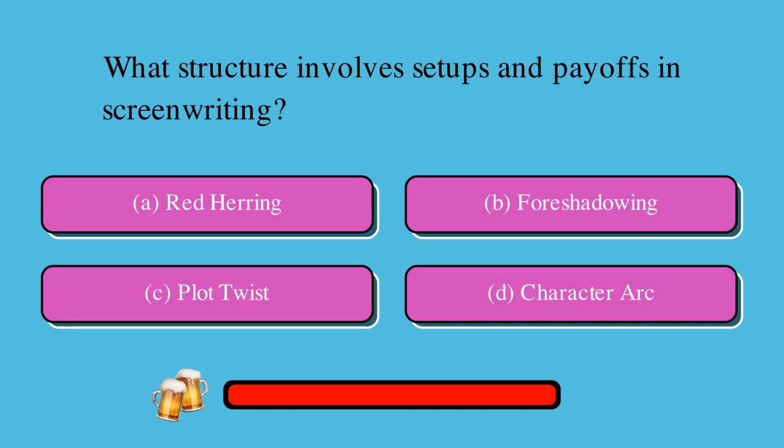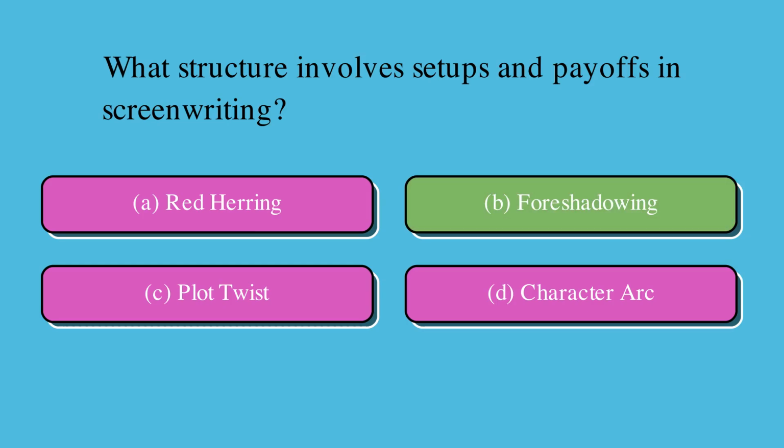What structure involves setups and payoffs in screenwriting? Is it A, red herring, B, foreshadowing, C, plot twist, or D, character arc? The correct answer is B, foreshadowing.